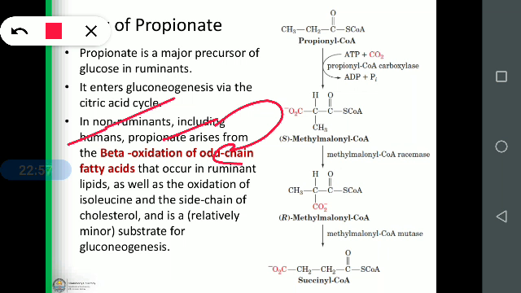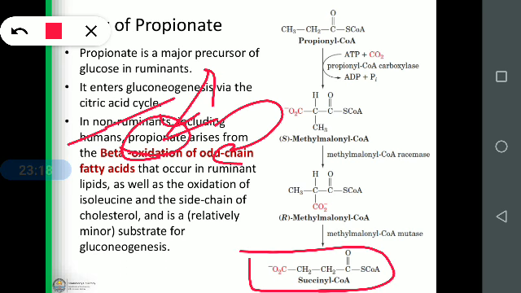The breakdown of fatty acids consisting of odd chains gives rise to propionate. Accumulation of propionate should be removed from the body, so this will enter the Krebs cycle as the final substrate, succinyl CoA.